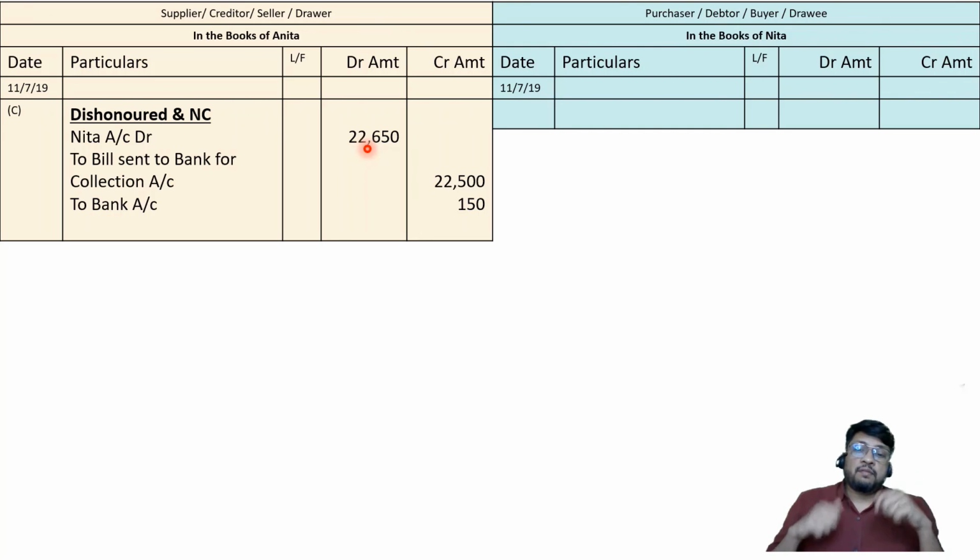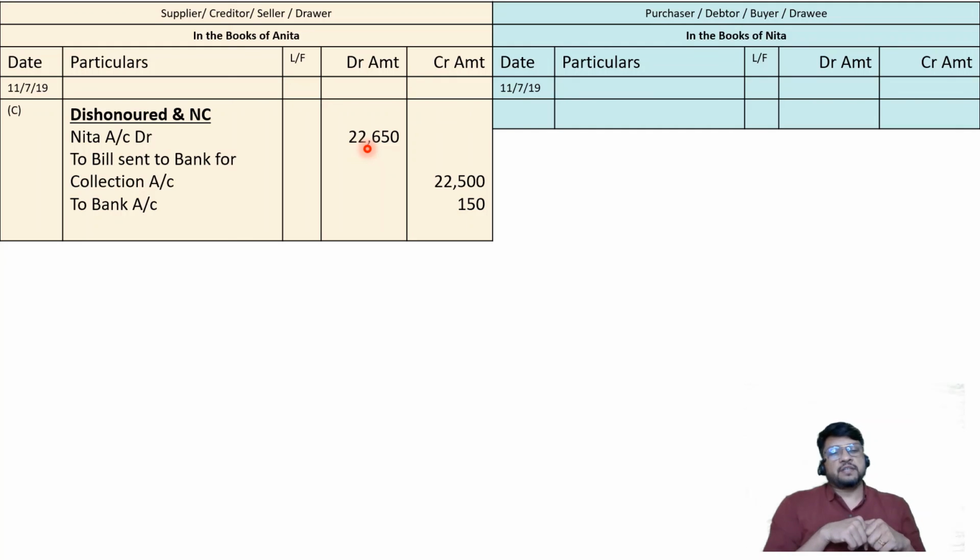So when we go to the court of law, at that time we should have a proof. So to generate the proof, we go to a notary public. A notary public is a government authorized officer who maintains a register of all such transactions. So it will be easy for us to ensure that this transaction took place, and afterwards the court can help us recover money from Nita. So those noting charges are paid not because we wanted to avail the services of a notary public. We were compelled to go to the notary public because Nita did not honor the bill. If Nita would have honored the bill, we would have never gone to the notary public.